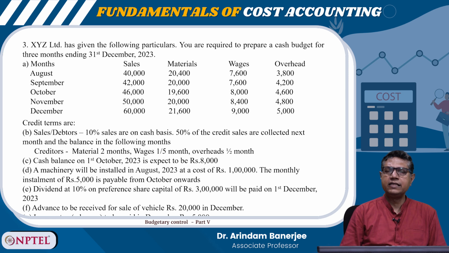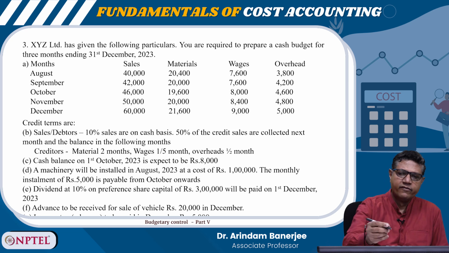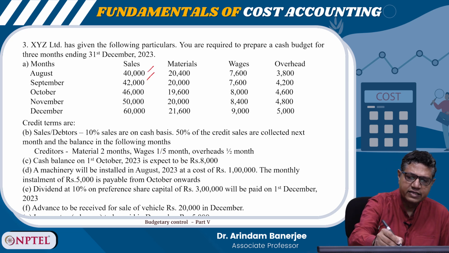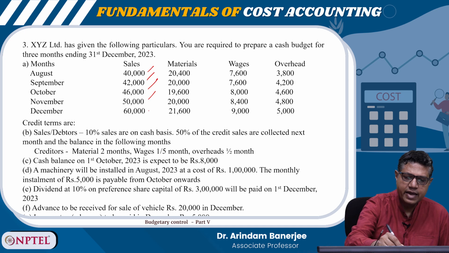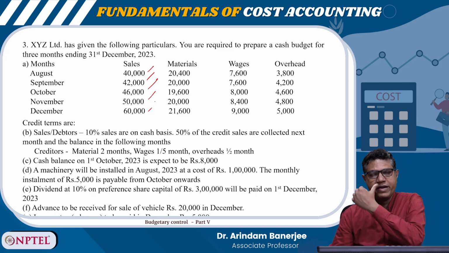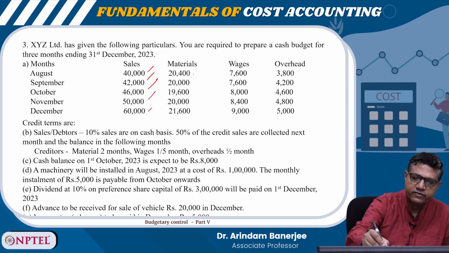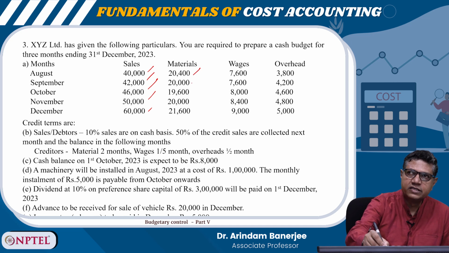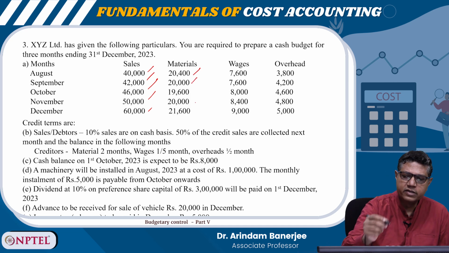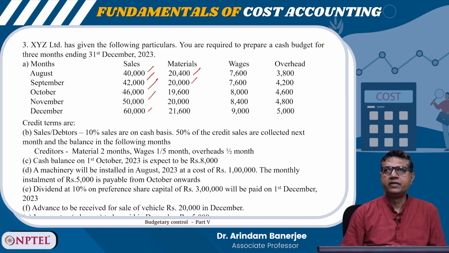So for the sales from August to December, it is 40,000, 42,000, 46,000, 50,000 and 60,000. For material for August, it is 20,400. For September, it is 20,000. For October, it is 19,600. For November, it is 20,000 and December 21,600.